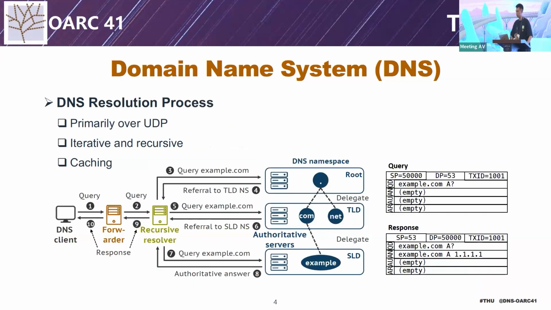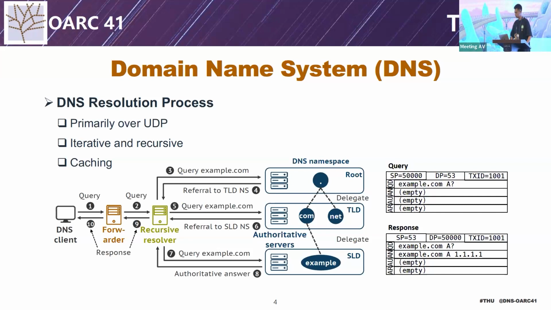Before resolution, a domain example.com is registered. The DNS client begins by sending queries and the configured forwarder just transmits the query to its upstream server. Then the recursive resolver does the iterative process with different authoritative servers until it gets a valid response.